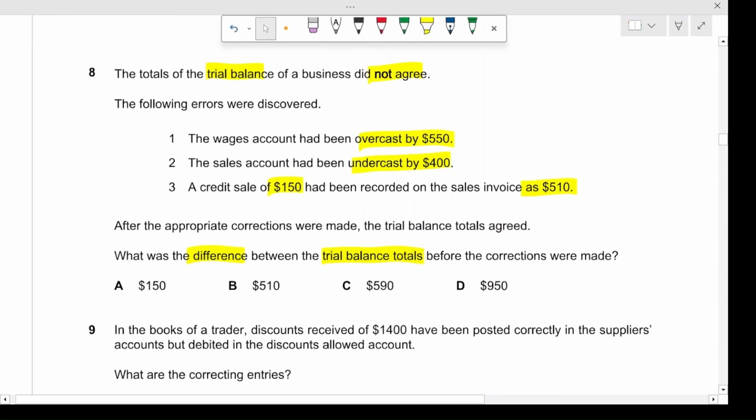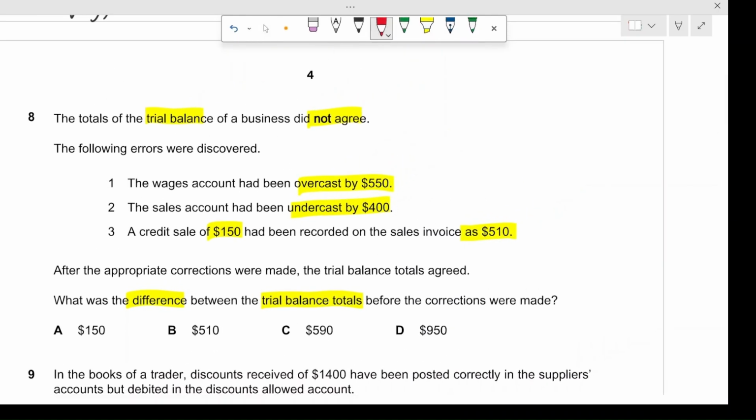So where were we? We were discussing what was the difference between the trial balance totals before the corrections were made. So let's go over each error. In this case, the wages account had been overcast by $550. The wages account itself is an expense, so it is of debit nature, right? So if it was overcast by $550, what does that mean?